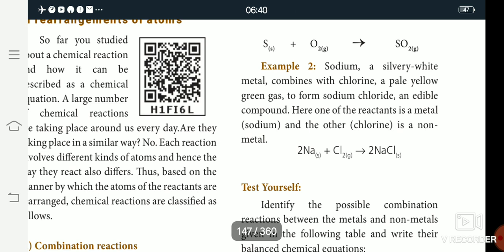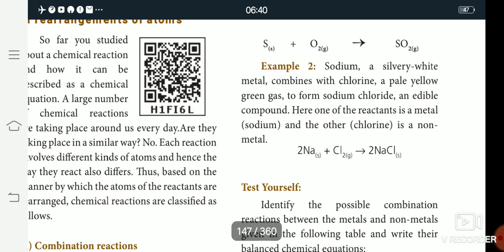Sodium is a silvery white metal and chlorine is a pale yellow green gas. When the solid and the gas combine, the product is sodium chloride. So this is the element plus element compound reaction.